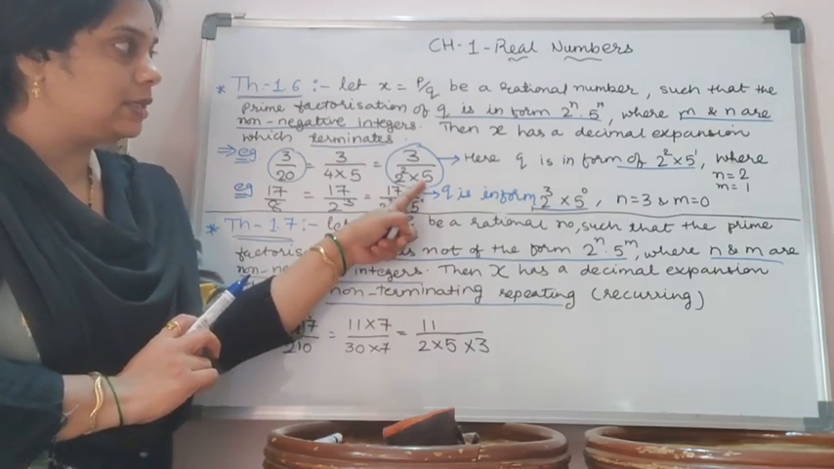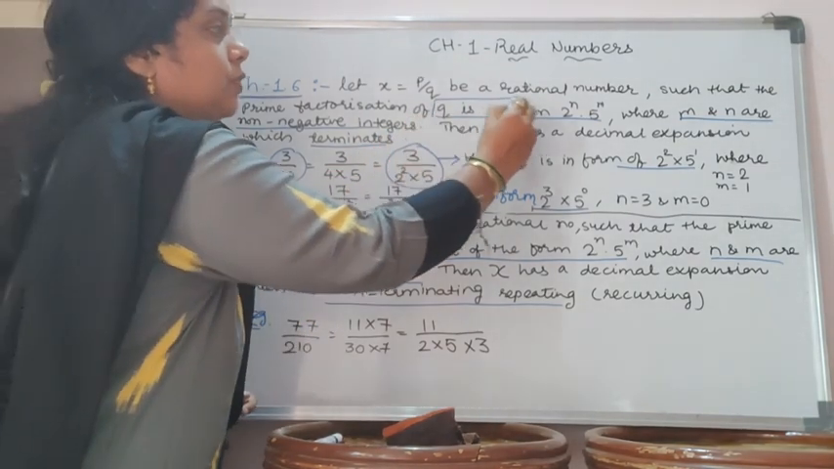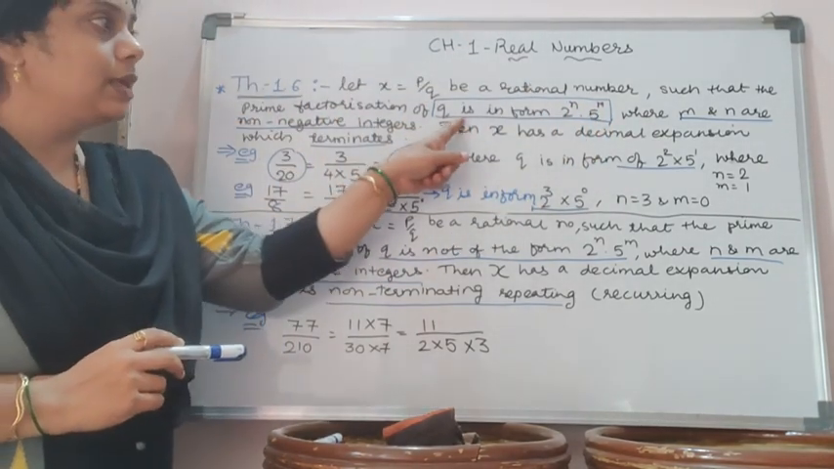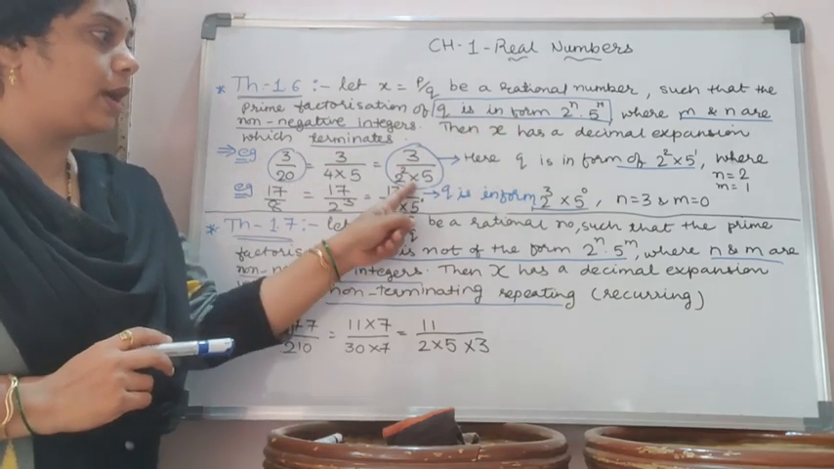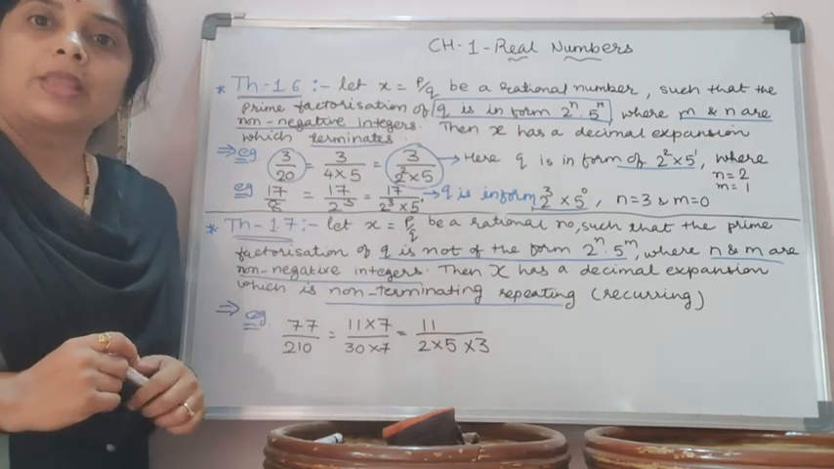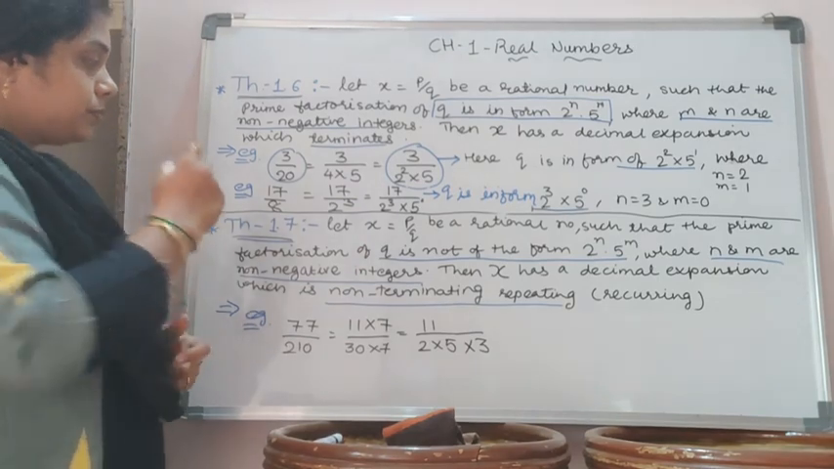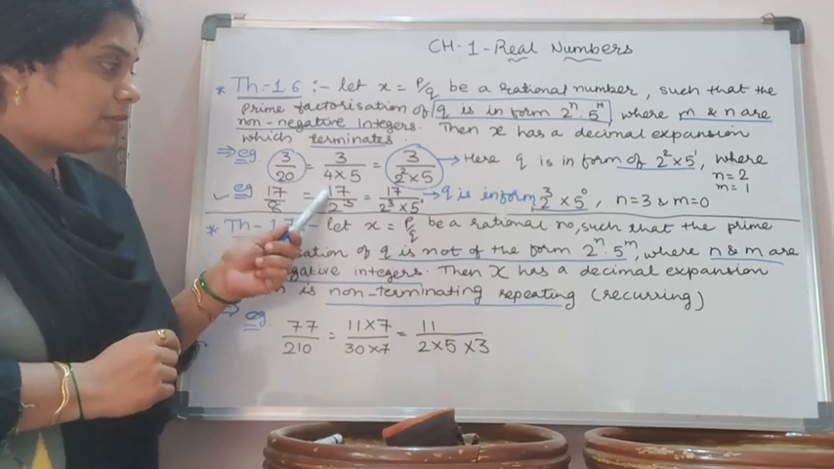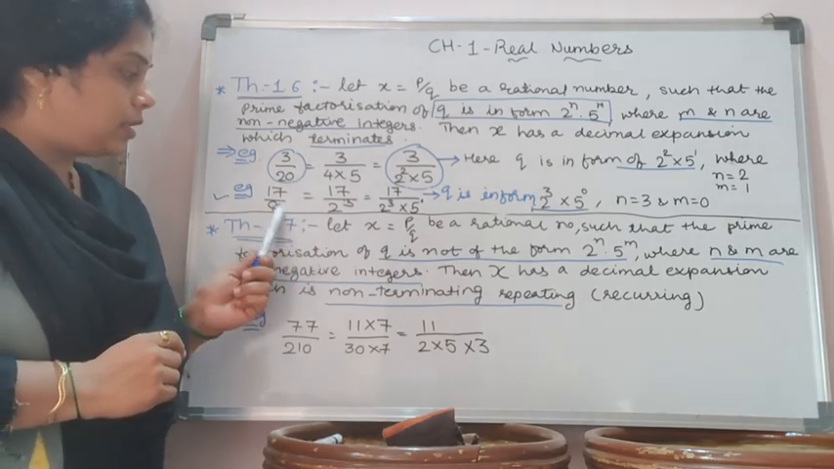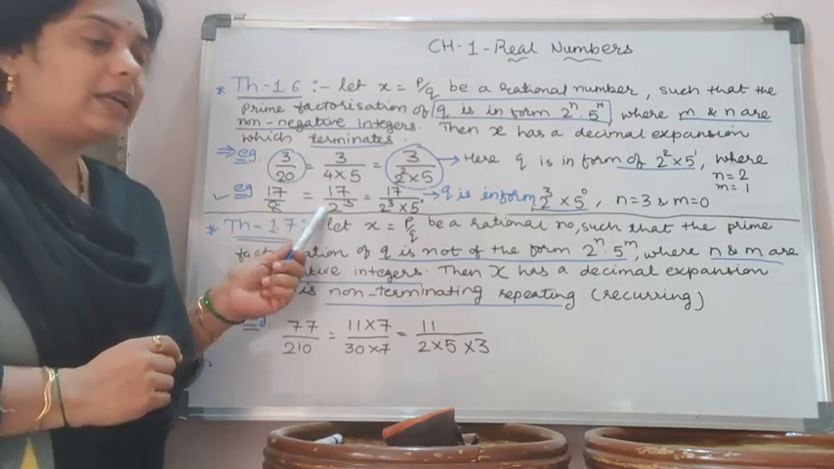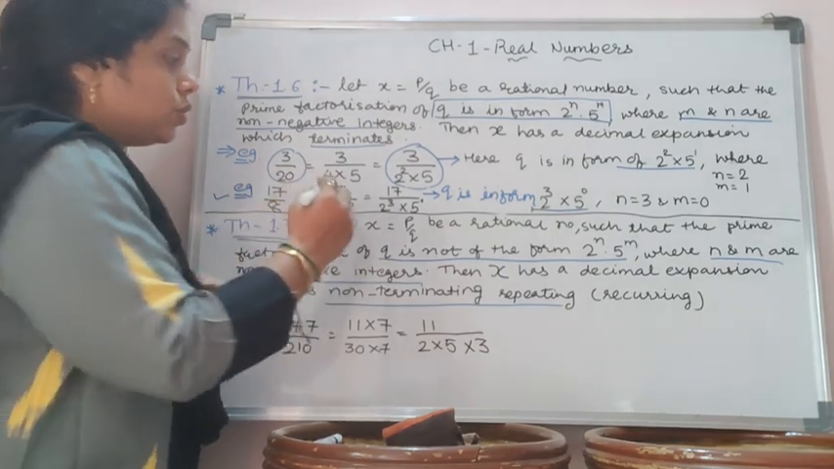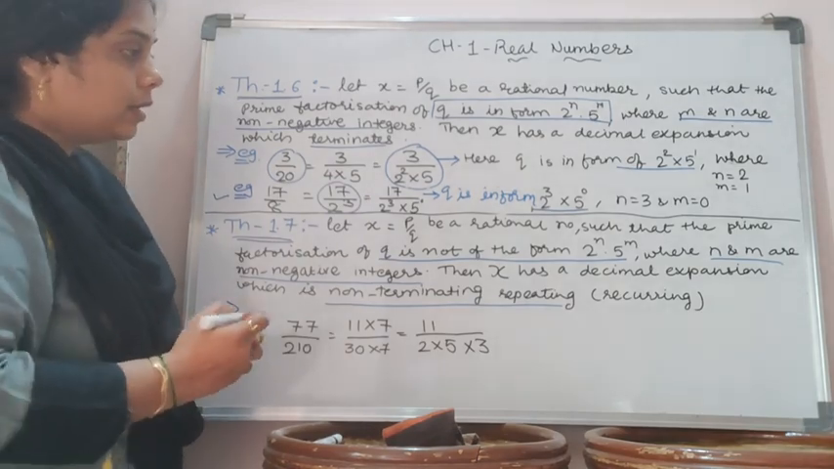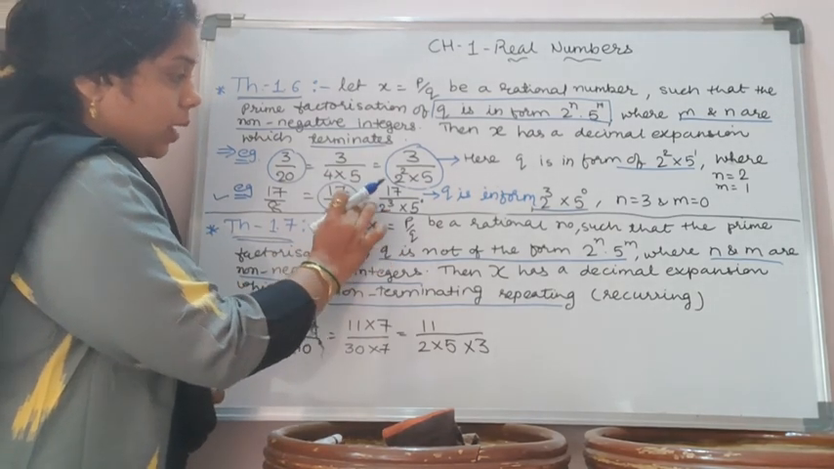So in this case, we satisfy this condition that Q is in the form of 2 raised to n and 5 raised to m. Okay. Now, second example, 17 by 8. If you see, 17 is a P and 8 is a Q. So 8, can I write as 2 raised to 3? Yes. So if I write here 2 raised to 3, okay, and here I can write into 1 like this.